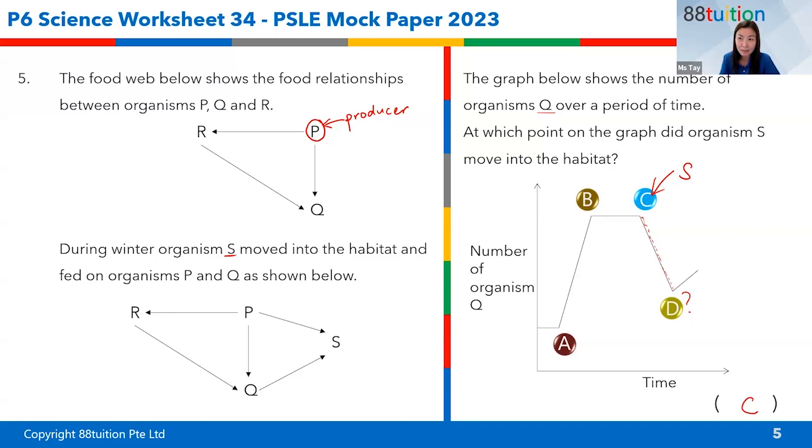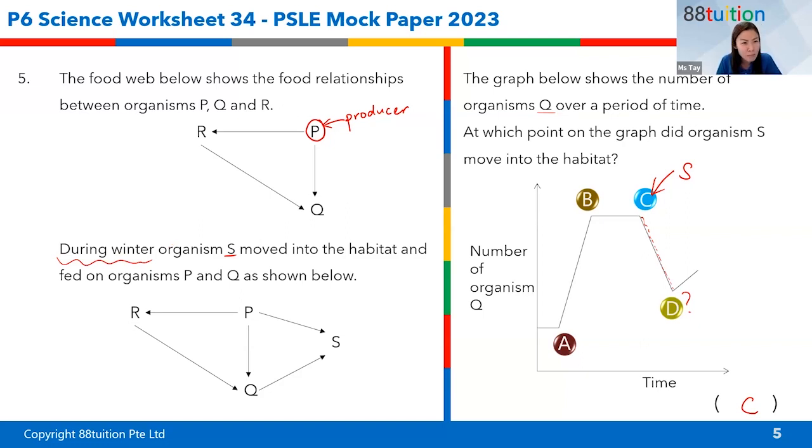Why? What happened? What do you mean by migrated? S went to another habitat. This must be because it says that during winter, organism S moves into the habitat, right?